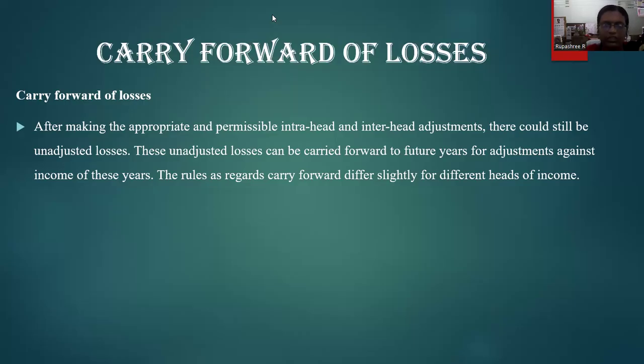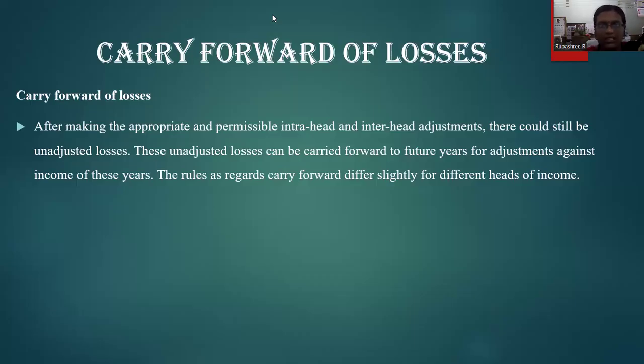Such losses that are carried forward to the next year are called carry forward of loss. Now the question is, for how many years do you carry forward such losses? The answer is very simple: it depends on what kind of loss you have generated. For example, a loss incurred by owning and maintaining a horse kept for racing can be carried forward for the next 7 assessment years. This year I've made a loss of 1,50,000 by owning and maintaining a horse kept for racing. This 1,50,000 can be set off only against what?